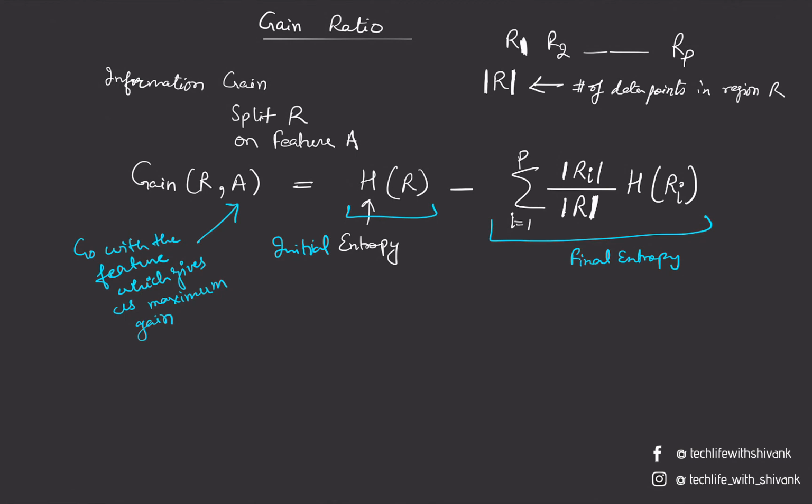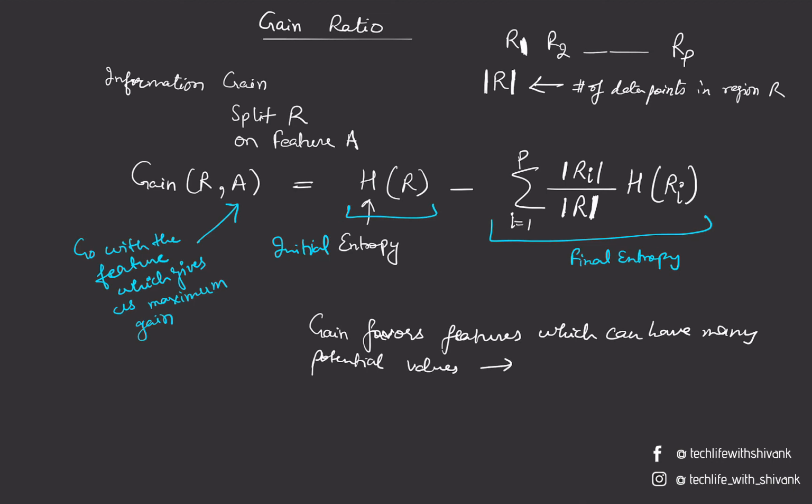But for decision trees where we can split the node into many parts, this could be a problem, because entropy gain favors features which can have many potential values, or I can say the features which can have many potential children. So gain favors features for which P is highest, the number of parts in which we divide the region R.